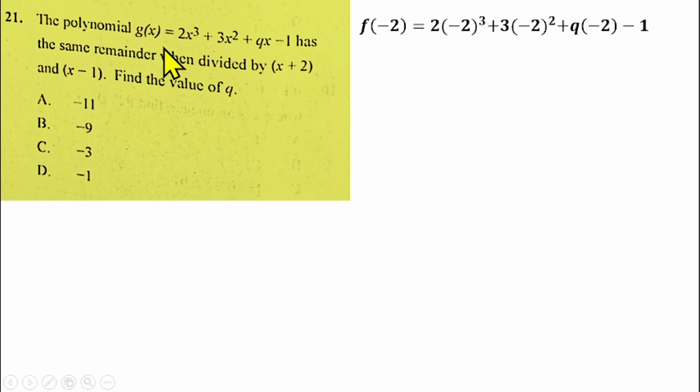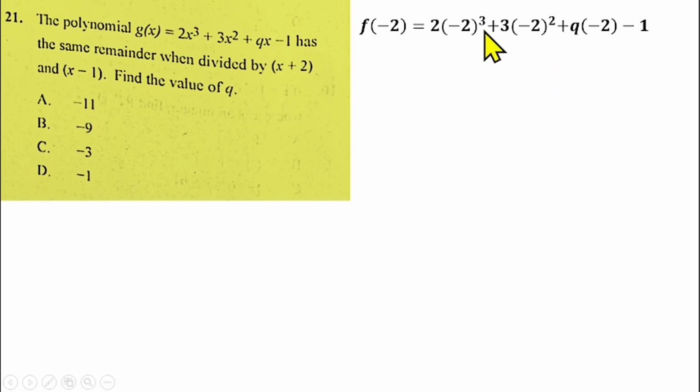To find the remainder of this g of x when divided by x plus 2, that is g of minus 2. I don't know why I'm writing f of, so please change this to be g, not f. So the remainder, when I divide g of x by x plus 2, will be g of minus 2. So if you put that into this, you will have 2 into bracket minus 2 cubed plus 3 into minus 2 squared plus q into minus 2 minus 1.